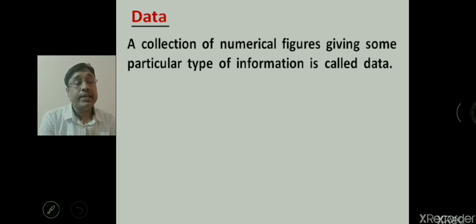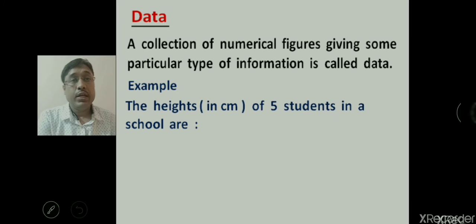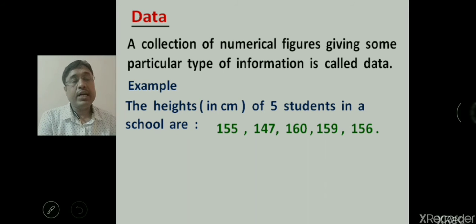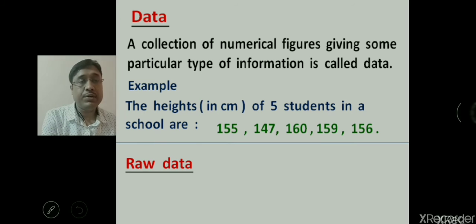The first term is data: a collection of numerical figures, that means the data given in numbers having some particular type of information is called data. For example, the heights in centimeters of 5 students in a school are 155, 147, 160, 159 and 156 centimeters. These are data because they are given in numerical figures.